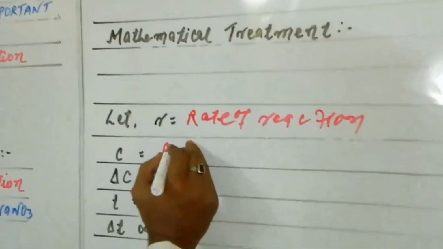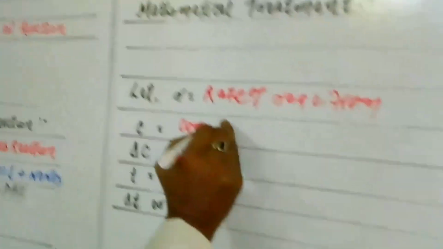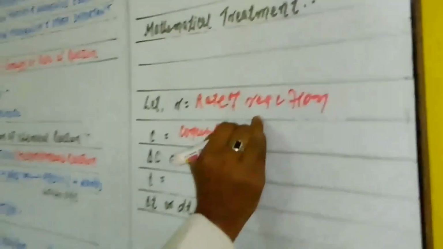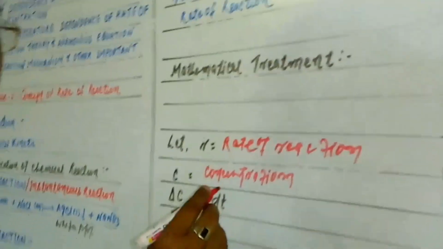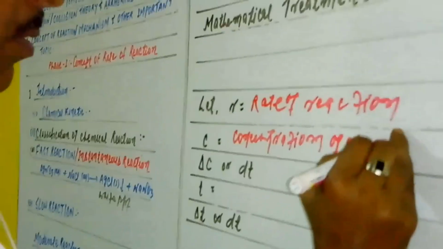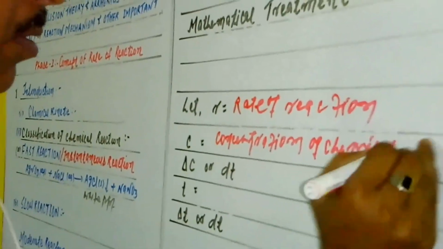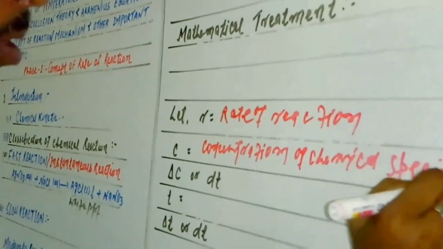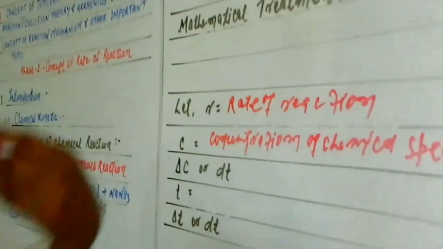C is the concentration, or even we can say the molar concentration of a chemical species. That chemical species may be a reactant or a product.